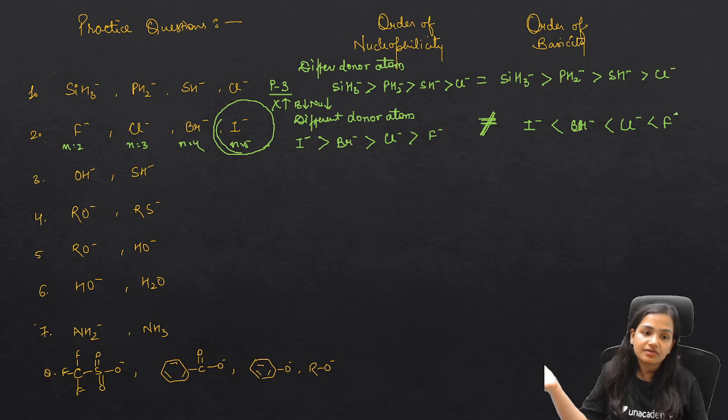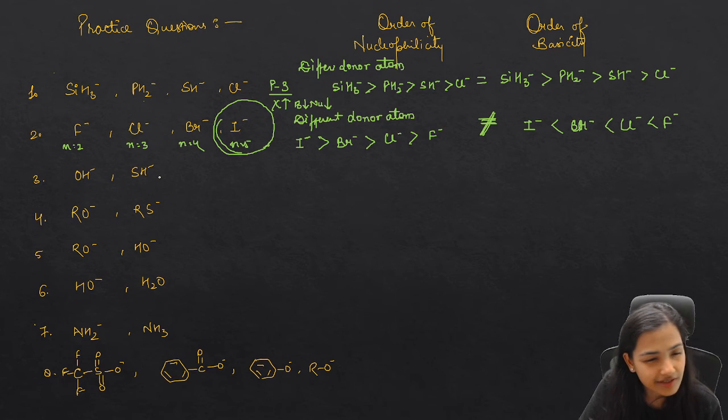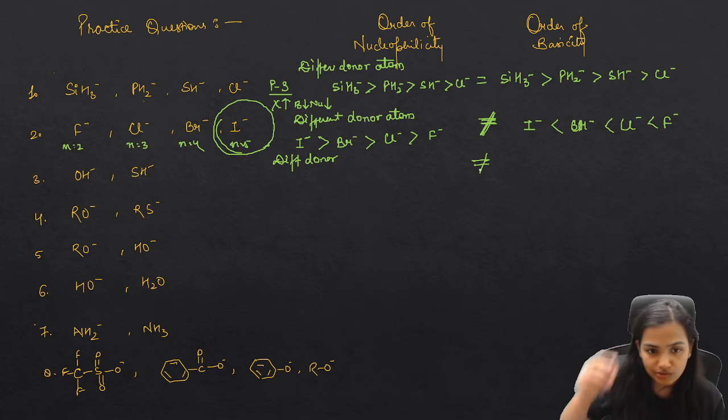So basically, F negative is a strong base. Now let's come to another example. OH negative, SH negative. Again, they are different donor atoms. When the donors are different, then definitely the order is not going to be the same.